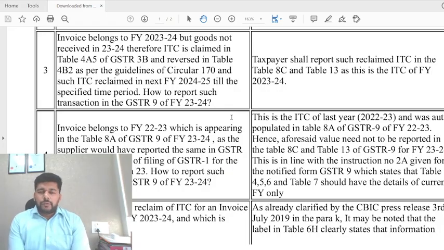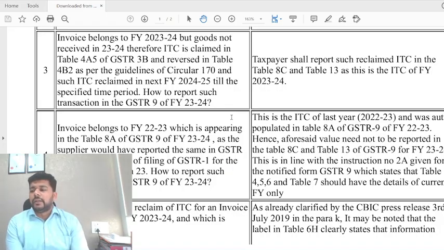Now, if I refer to the provisions of section 16 subsection 2, one of the basic conditions for availing input tax credit is that the goods or services should be received by the registered person. If the goods are not received, of course there is a point to argue whether it is physical receipt or receipt on the basis of the document of title. Either way, if you are not in possession and receipt of the goods, you should not be entitled to claim the input tax credit. Deemed receipt of goods is only an exception for bill-to-ship-to transactions.